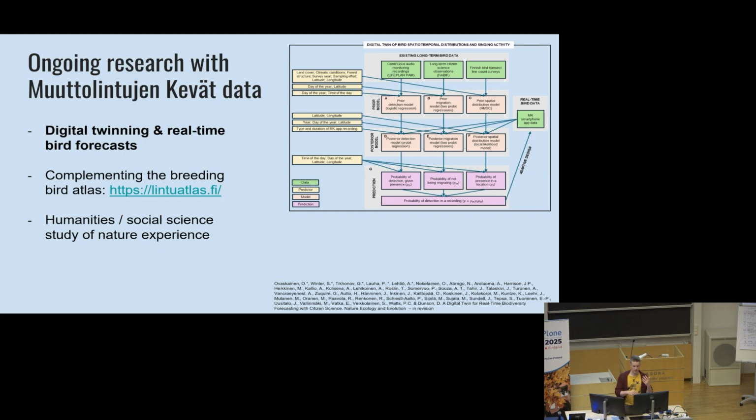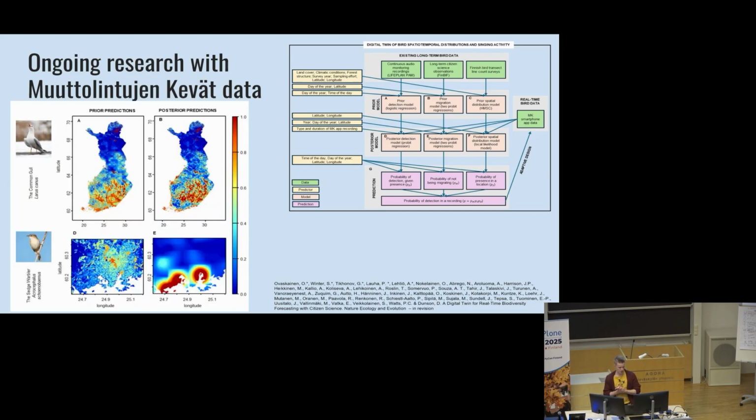We can predict how the migration goes on, and we can predict the singing activity of birds. This first example is just from the spatial distribution. We have two example species, and the maps on the left side just show the prior information that we have, like where these birds should occur.